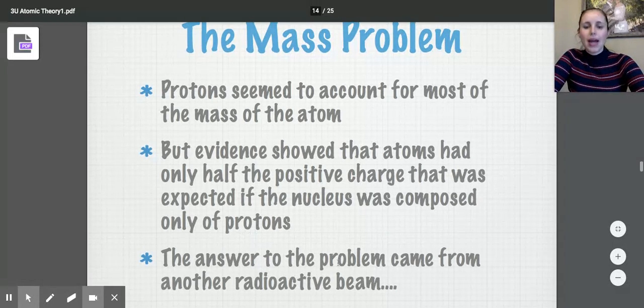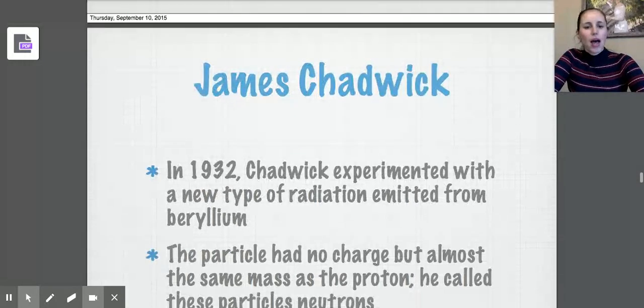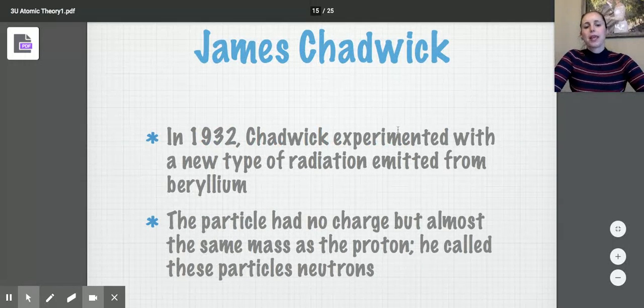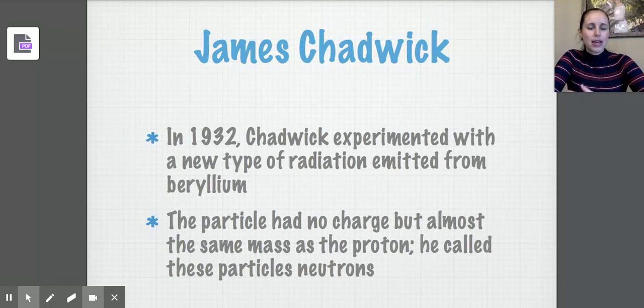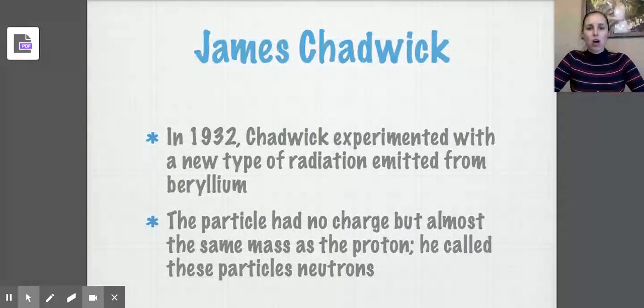So the answer from that actually came from another radioactive beam, and that came from James Chadwick. So Chadwick was around in 1932, and he was experimenting with radiation that came from beryllium. This particle actually had no charge. So the radiation he was studying had not a positive charge, not a negative charge, but a neutral charge. And it also had the same mass of a proton. So Chadwick had this brainstorm and said, hey, this solves the mass problem. Maybe this particle is also present in atoms.